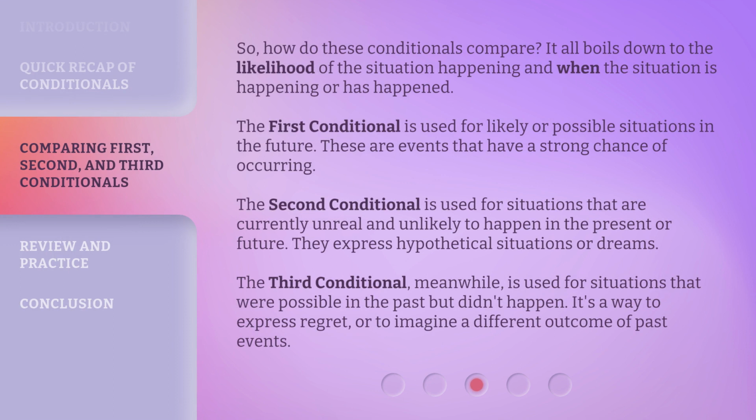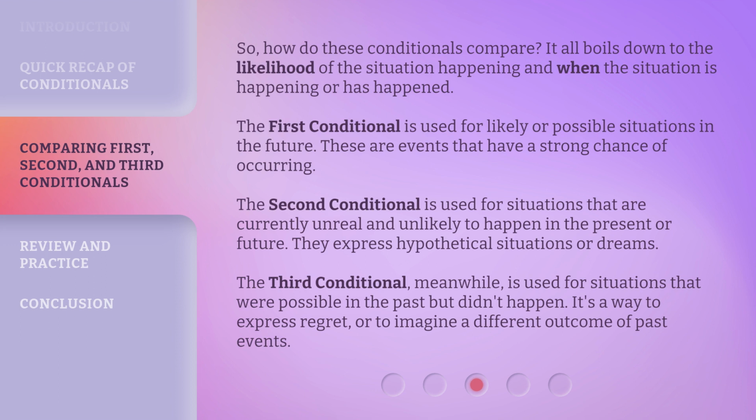So, how do these conditionals compare? It all boils down to the likelihood of the situation happening and when the situation is happening or has happened. The first conditional is used for likely or possible situations in the future. These are events that have a strong chance of occurring.